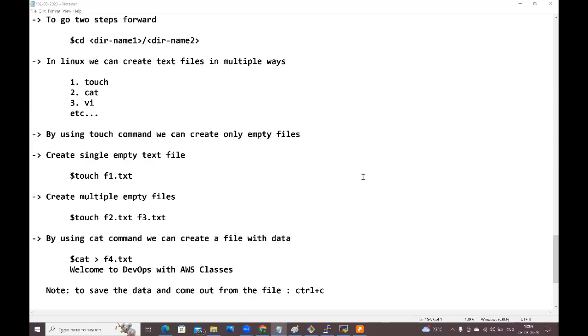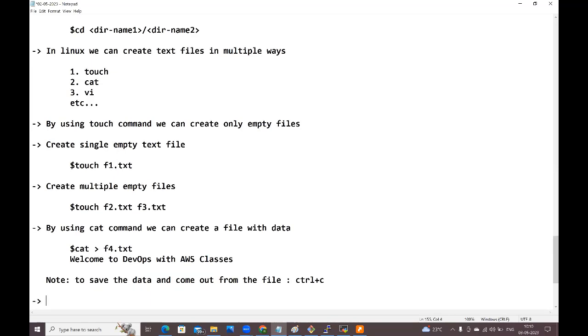Next, to print the data. To print the data, what command we need to use, guys? To print the data which is available inside a file.